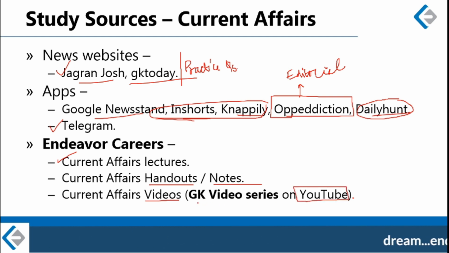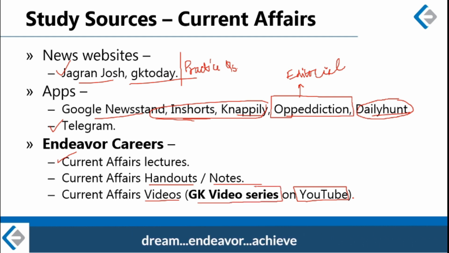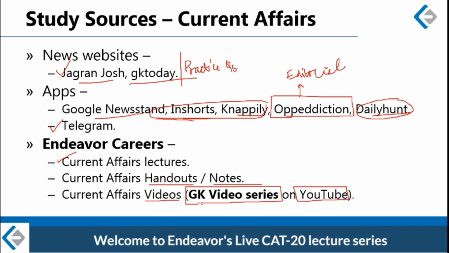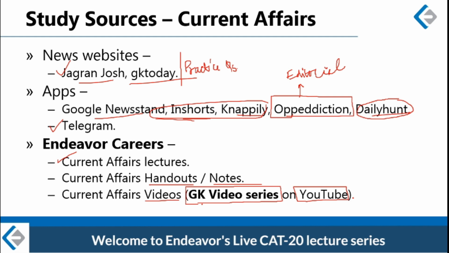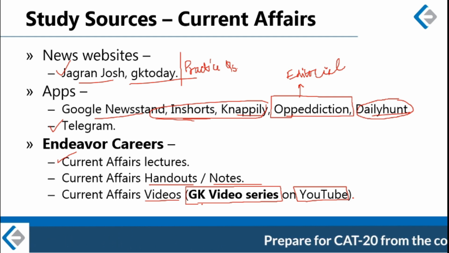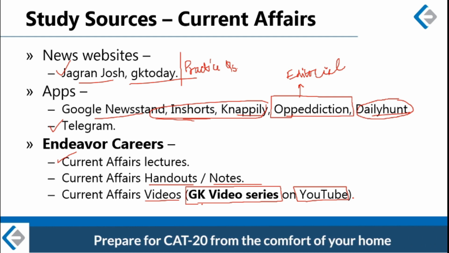We have a playlist created by the name GK Video Series. It will be helpful if you check this video series. You can do that once this lecture concludes. Go onto our YouTube channel, check the GK Video Series. The playlist has a lot of useful videos for your current affairs. Alright, so these are the study sources that you must follow for current affairs, and these are some of the current affairs offerings by Endeavor Careers.